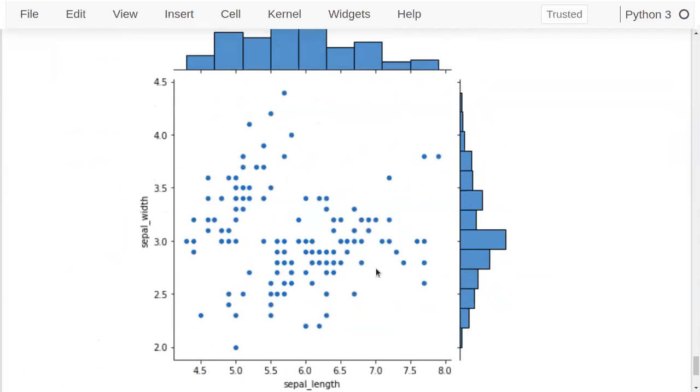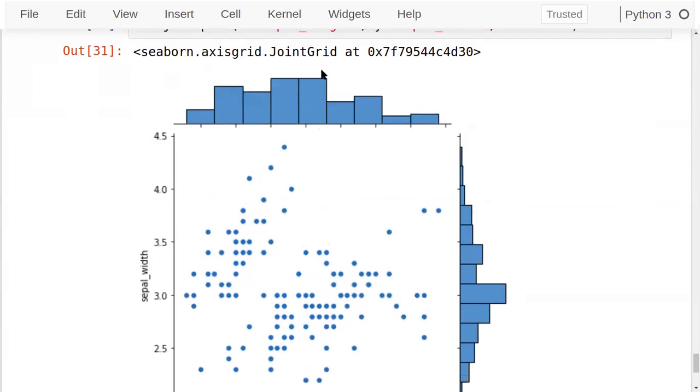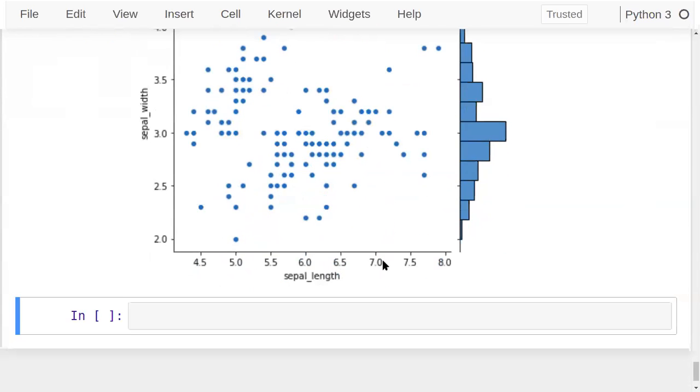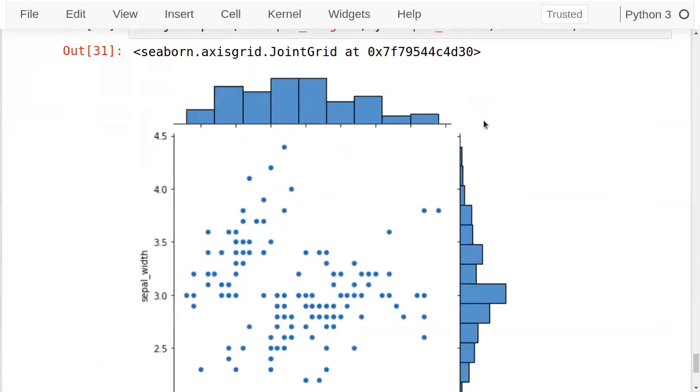All these points represent the actual elements for sepal length and sepal width. And if you check the opposite axes, the top x-axis and the right y-axis, here we have the histogram for sepal length. This is the sepal length histogram. You can see the distribution of the data, and here we have the histogram for sepal width. See, high density is present in this range. Here also high density is in this range.